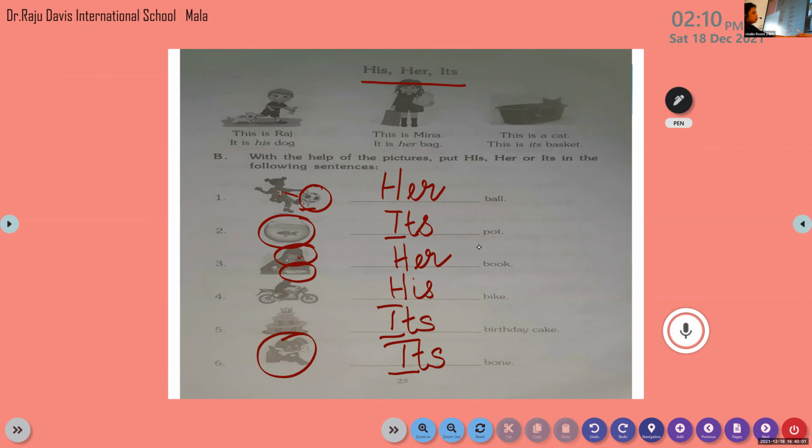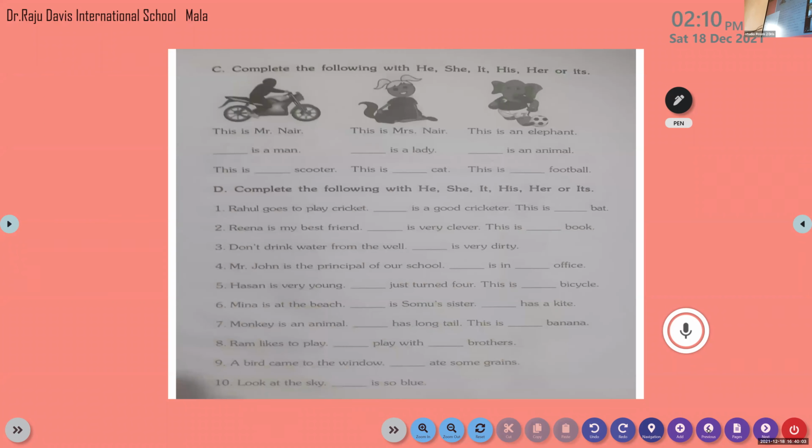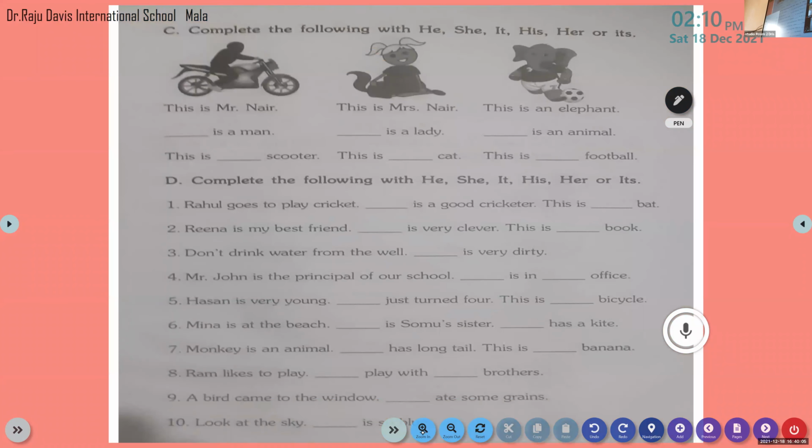Have you all finished? Now let's move on to the next page. All of you, please do take the next page, my dear children. Okay. So let me unmute you all. Now let's move on to the next person, Rasha.